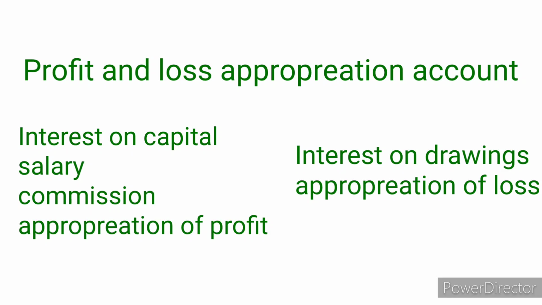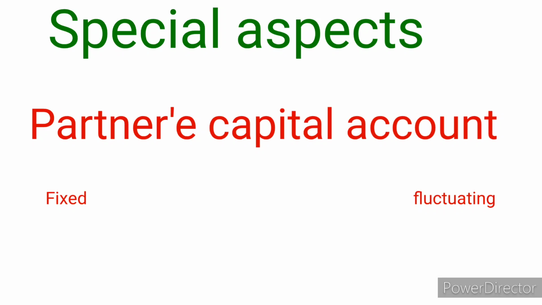So charge against profit and appropriation of profit, that is most important. What are the items treated as charge against profit and appropriation of profit, just focus on that. And special aspects: partners' capital account. Partners' capital account can be of two types: fixed capital and fluctuating capital account. The differences are most important. How do they differ?